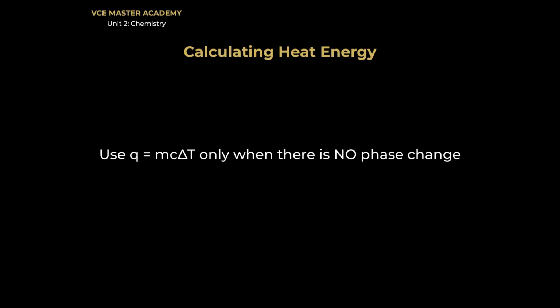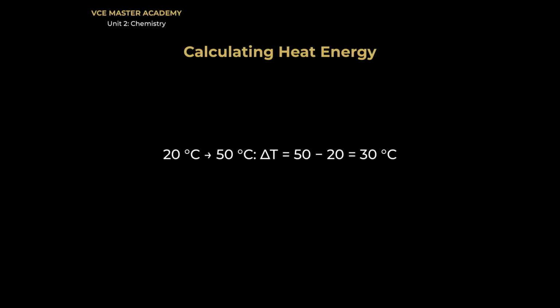One condition, and write it down. This formula works while the temperature is changing and the substance stays in the same state. Liquid water staying liquid water. If it's melting or boiling, that's a different formula and a different lesson. Quick check. Water goes from 20 to 50 degrees. What's delta T? 50 minus 20, 30 degrees. If you said 30, you're ready for the examples.